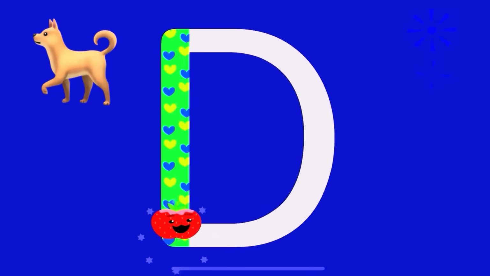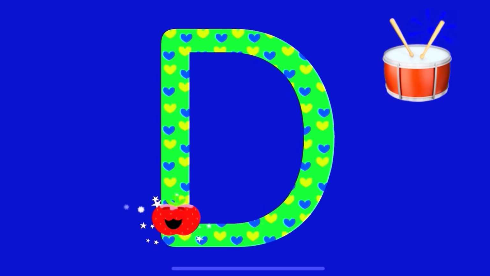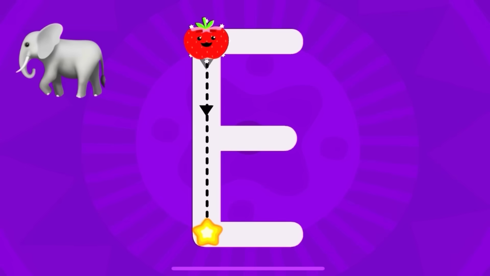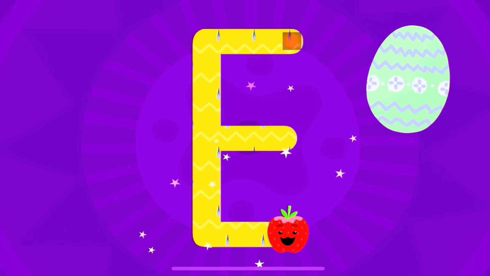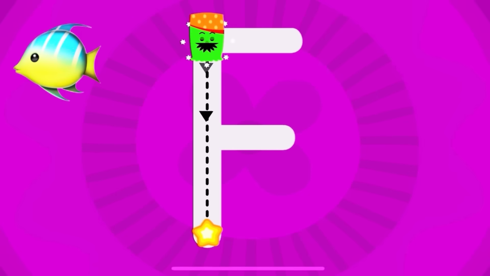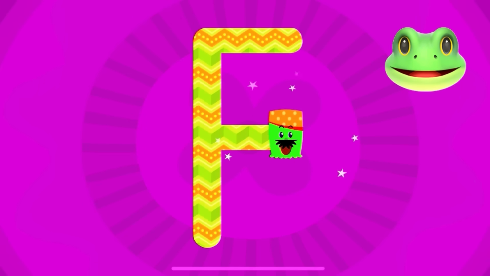D is for dog, D, D, dog. D is for drum, D, D, drum. E is for elephant, E, E, elephant. E is for egg, E, E, egg. F is for fish, F, F, fish. F is for frog, F, F, frog.